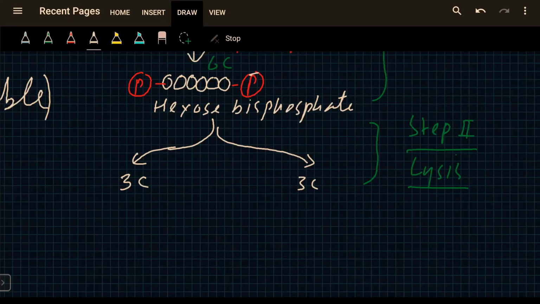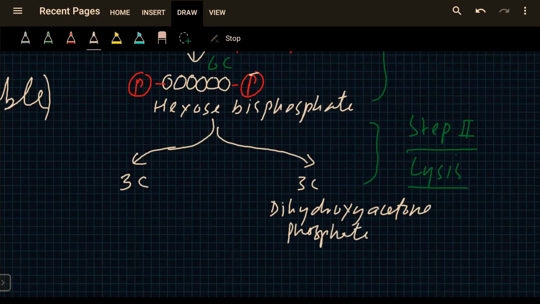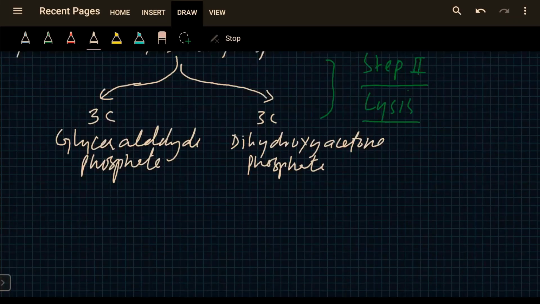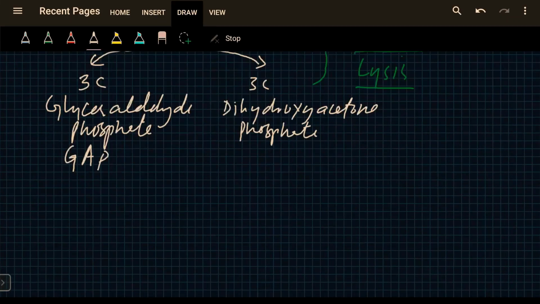And these 3 carbon molecules are known as dihydroxyacetone phosphate and glyceraldehyde phosphate. This is known as GAP, and these both are interconvertible.